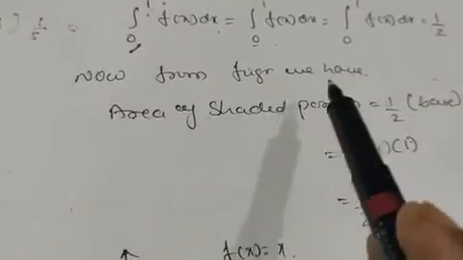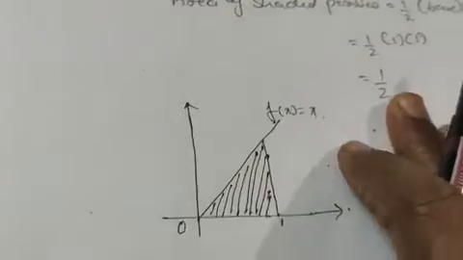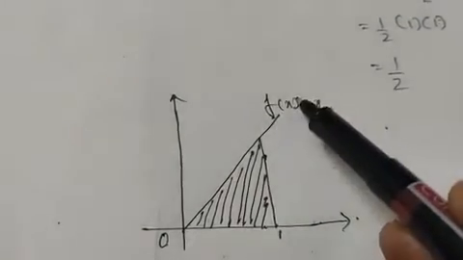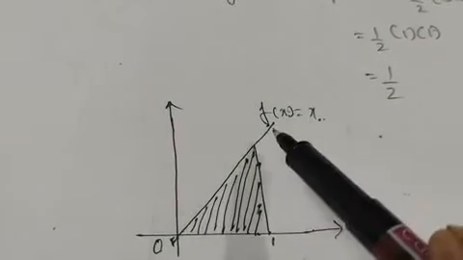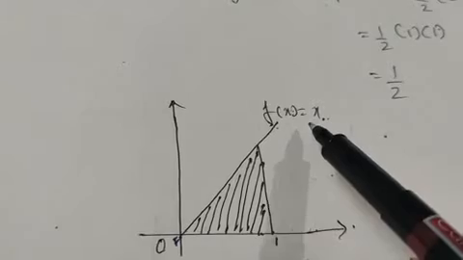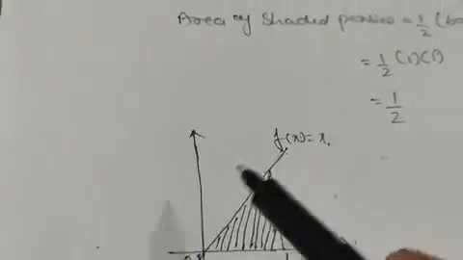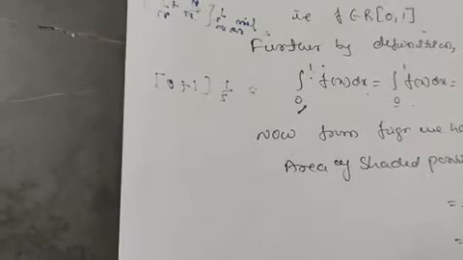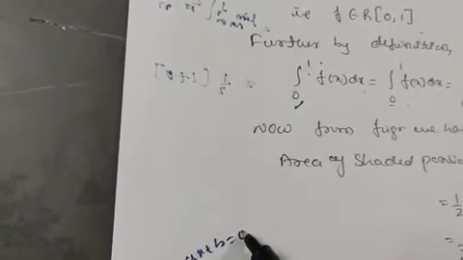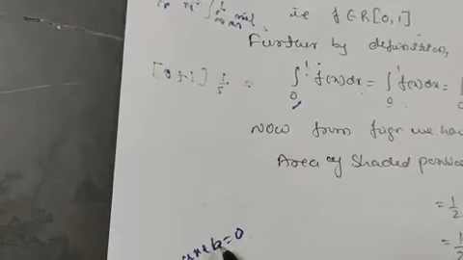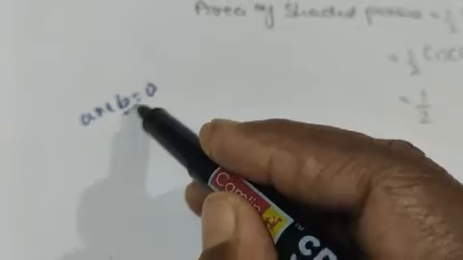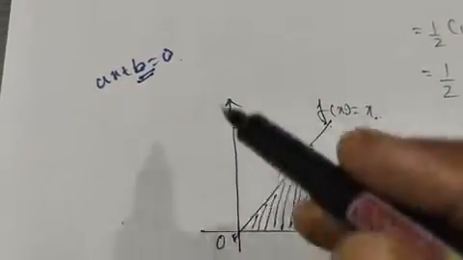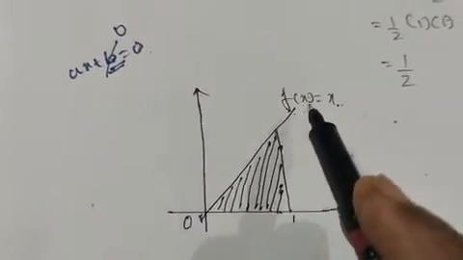Now from the figure we have here, this is the function. The given function is f of x equals x. f of x equals x means it is a straight line. We know the equation of a straight line is ax plus b. If this b is equal to 0, it passes through the origin. If this constant is 0, then it passes through the origin. So f of x equals x.